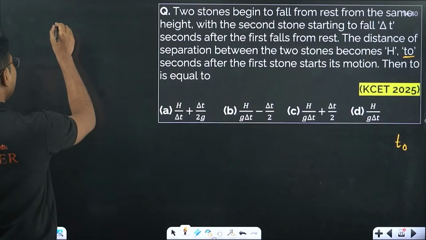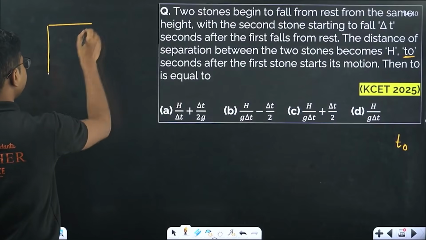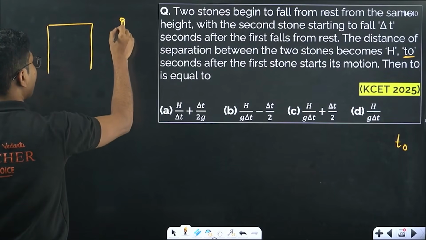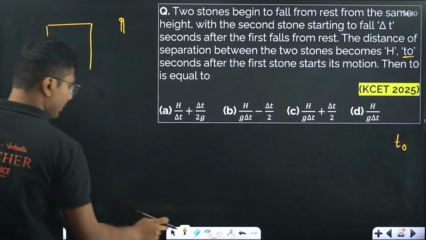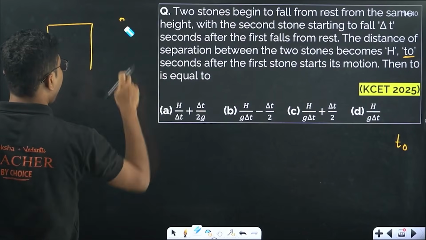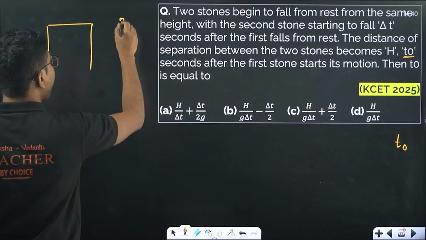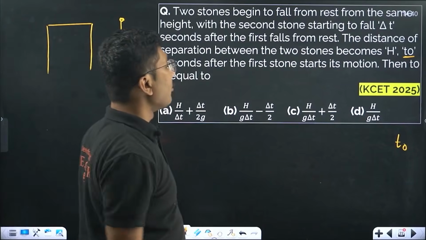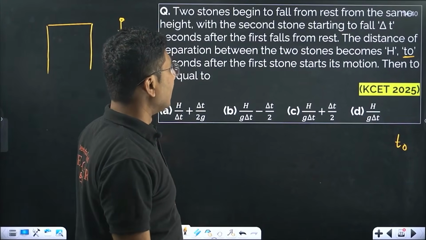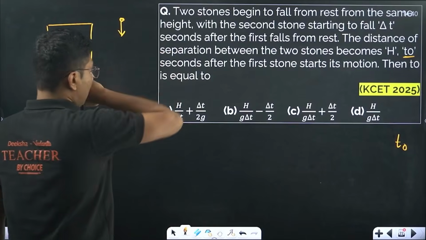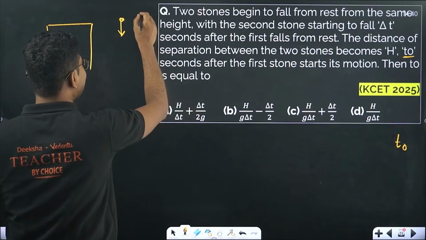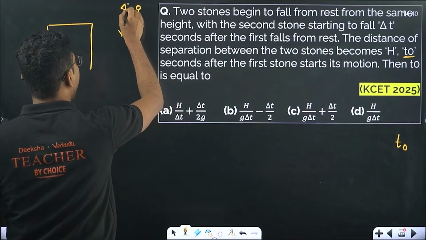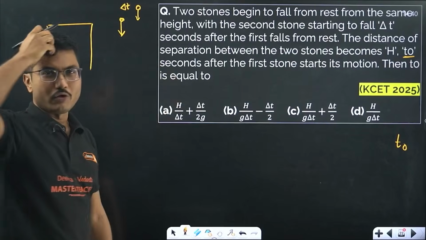Suppose a tall building, we drop one stone from rest. The first stone was allowed to fall, and after delta t seconds you allowed the second stone to fall from the same height.